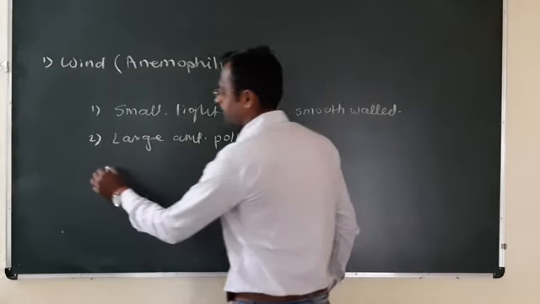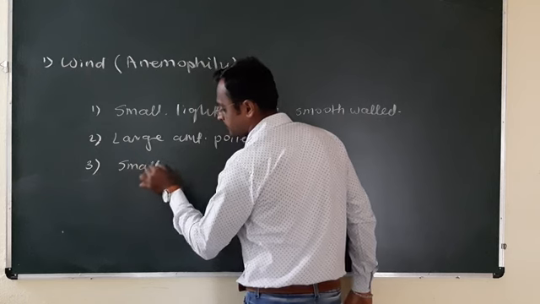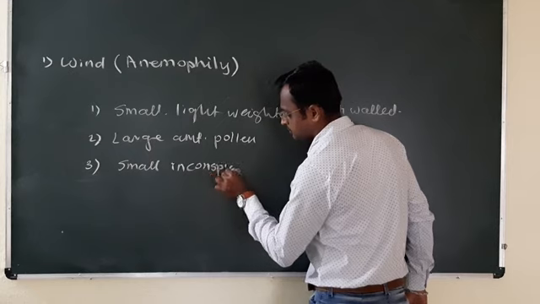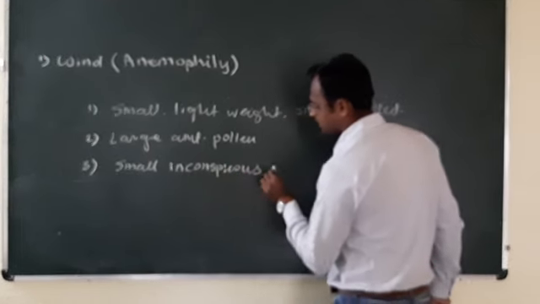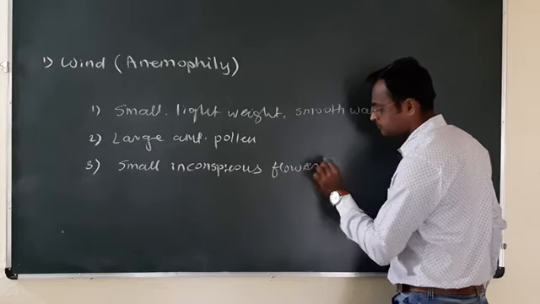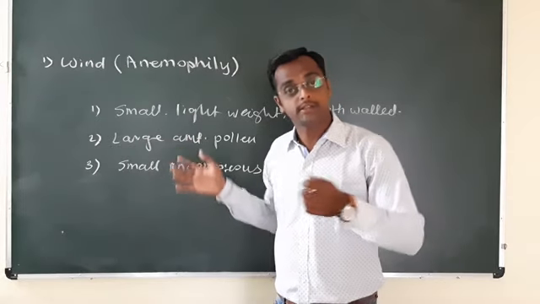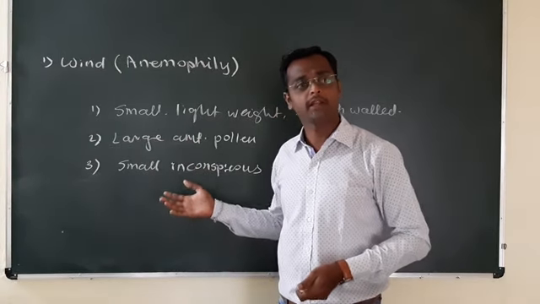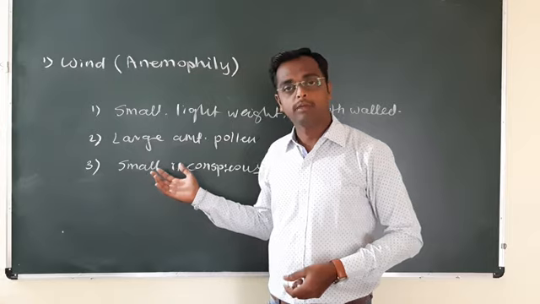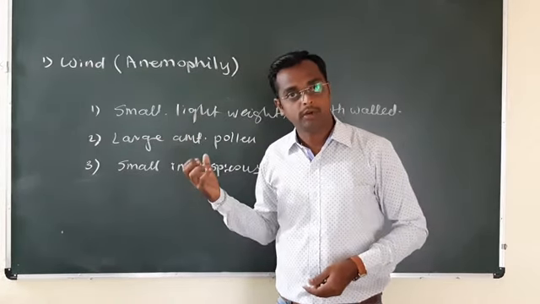The next is the small, inconspicuous flower. Small inconspicuous means you cannot distinguish that this is a flower. The perianth is generally green in color. Flowers are small. There is no way of attracting insects or birds.